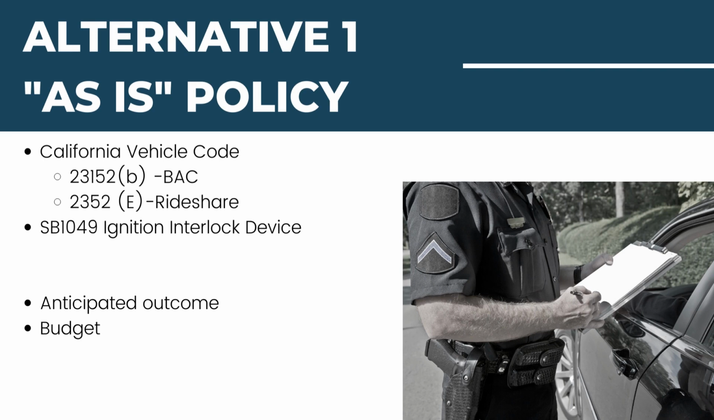Alternative one, which are as-is policies that are already in place. Some of the main ones are going to be coming from the California Vehicle Code. One of them establishes the blood alcohol content. This states that it is unlawful for a person who has a 0.08% or more by weight of alcohol in his or her blood to drive a vehicle.